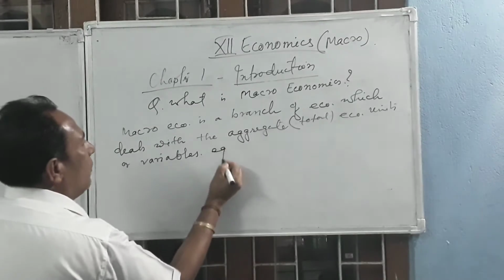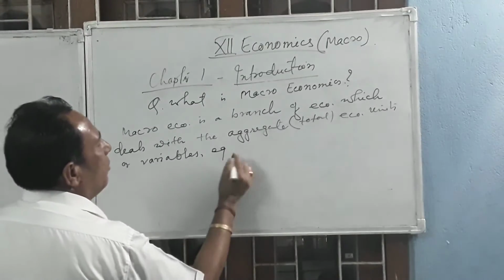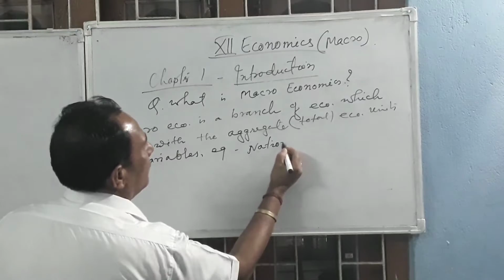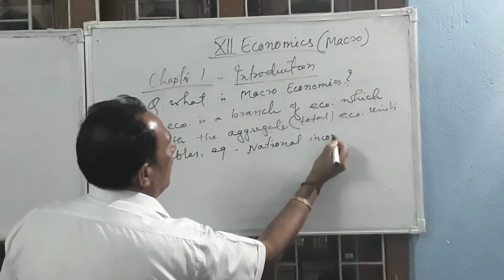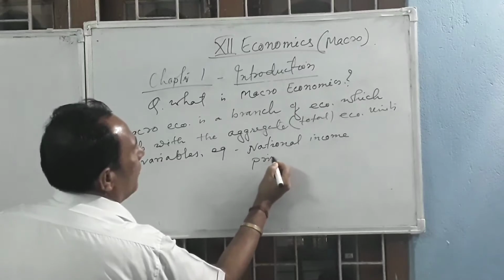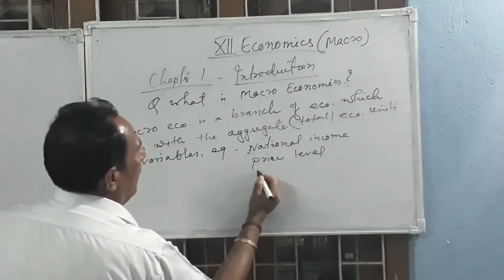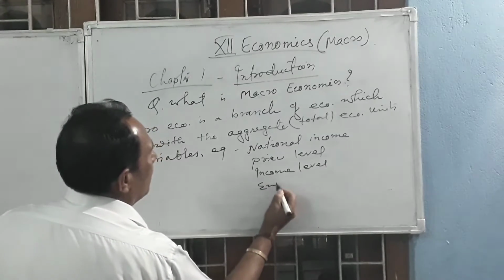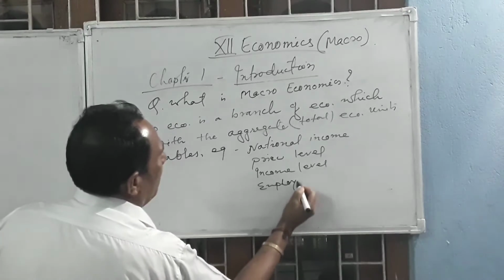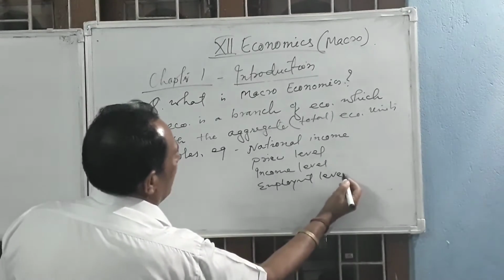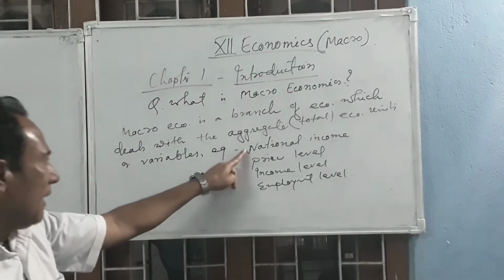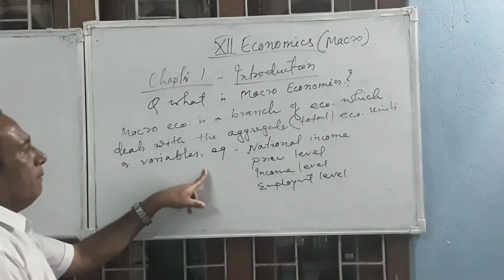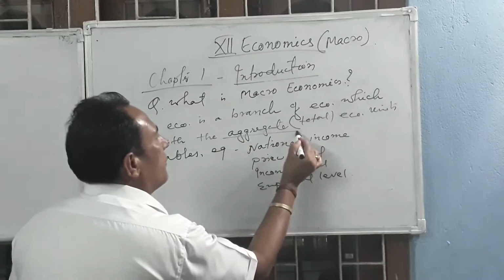If you need to give an example also, national income is a very sweet example for macroeconomics. Price level, income level, employment level, these are the most important examples of macroeconomics. So what basically is macroeconomics? Macroeconomics deals with the aggregate economic variables.